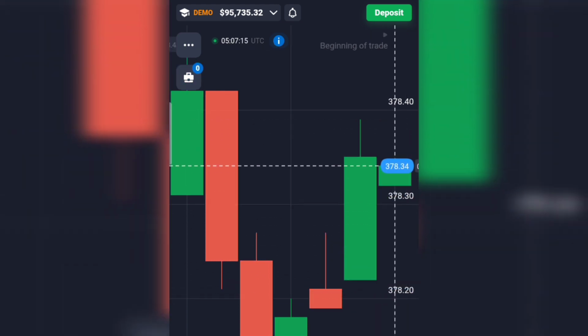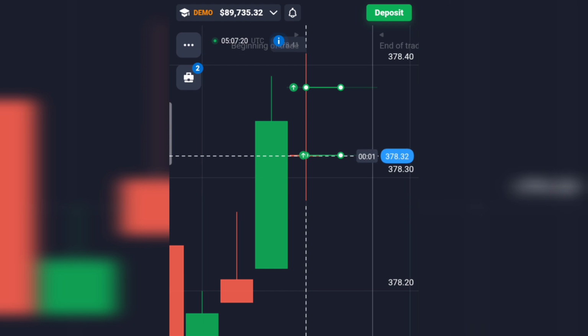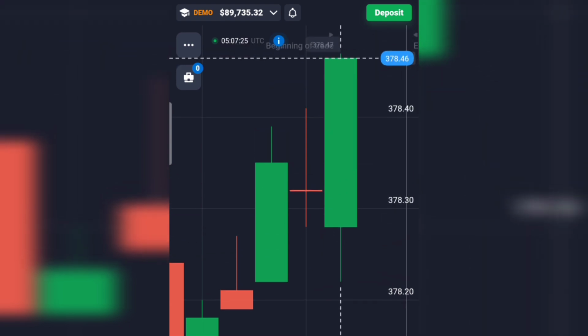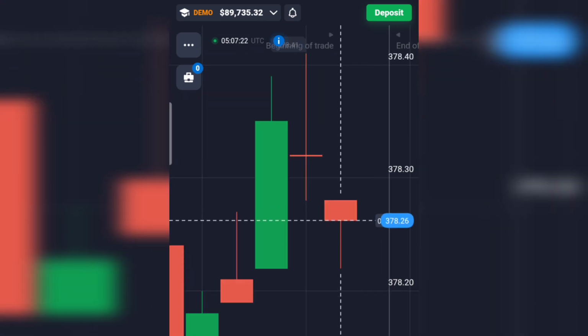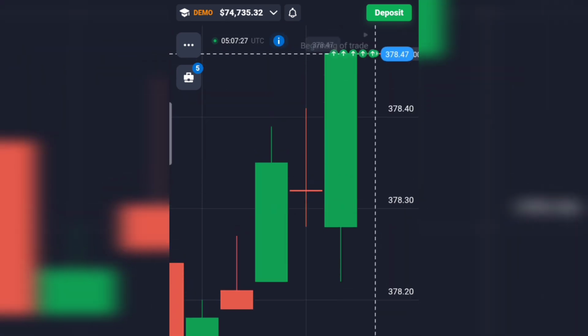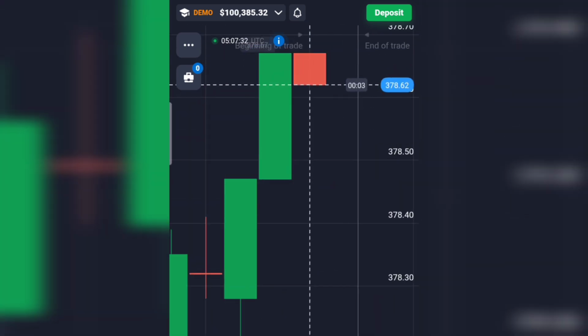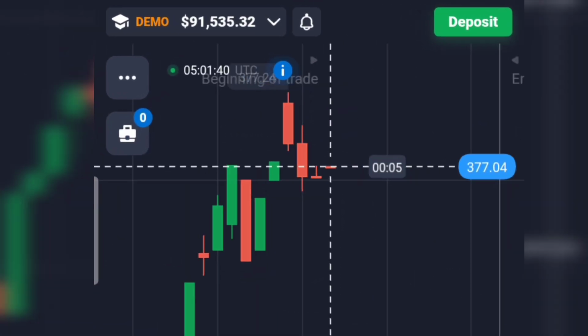I then carefully studied the graph and placed 4 up trades at once because I was confident about the trend, and I was right. All 4 trades were profitable. With that success, I finally completed my $100,000 target, and I was extremely happy because I made a $13,000 profit